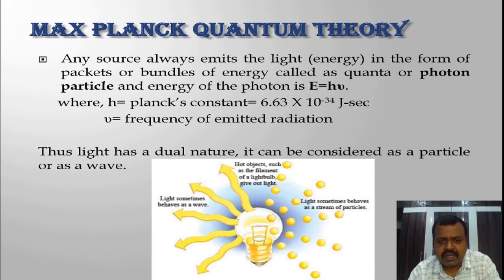And for that photon, its energy is equal to h nu. That means the energy of that packet, the energy of that photon, depends upon nu, called frequency, and h is called Planck's constant. So from this Max Planck's quantum theory equation, we have energy of photon equal to h nu. That means the energy of the radiation depends upon frequency. It means radiation with a high frequency possesses high energy, because here it clearly reflects that energy depends upon frequency. So high frequency radiation will possess high energy.